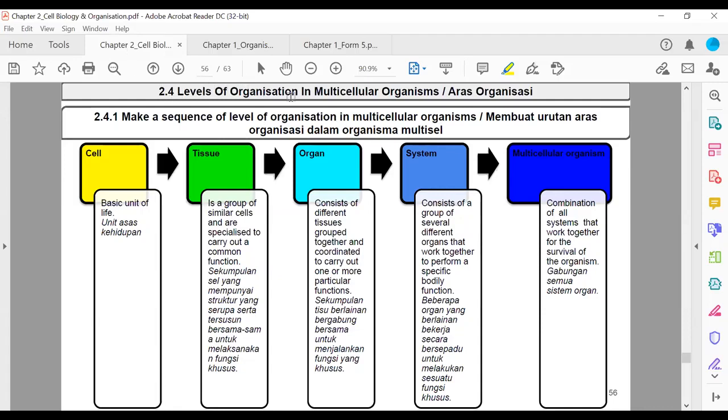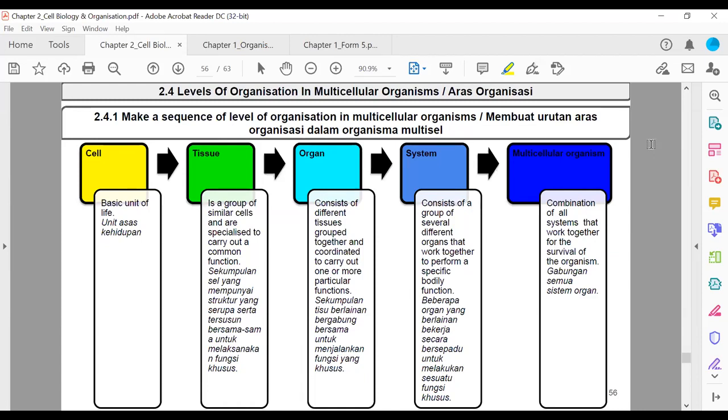2.4 Levels of organization in multicellular organism, aras organisasi. Make a sequence of level of organization in multicellular organisms. Membuat urutan aras organisasi dalam organisme multisel. I think you know this very well. After cells, tissue. After tissues, organ. After organ, system. After system, multicellular organism.